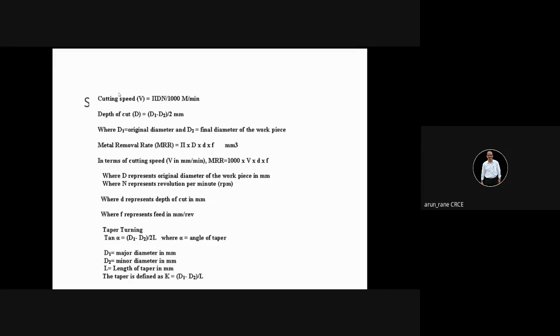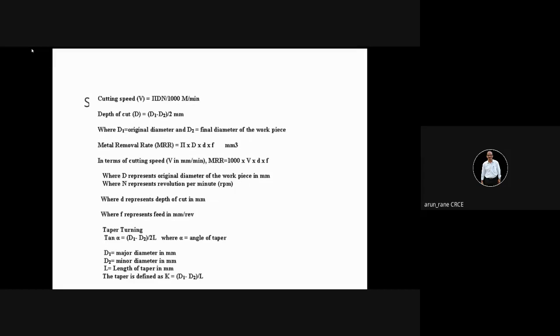Then feed rate F. If the workpiece material is MS and the cutting tool is HSS, you have to take the feed as 0.2 millimeter per revolution. You can write down these values. F you have to take as 0.2 millimeter per revolution.